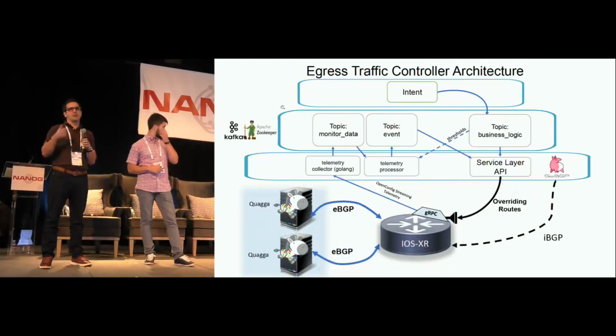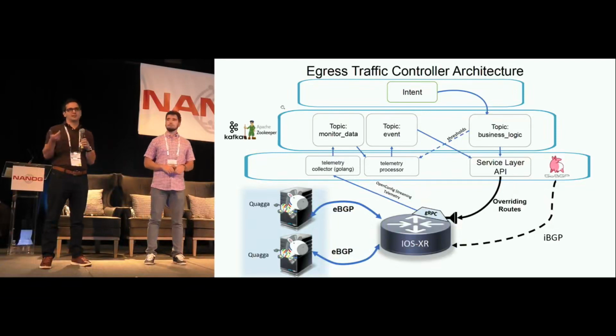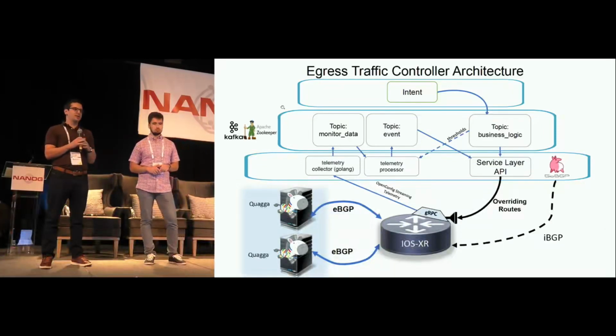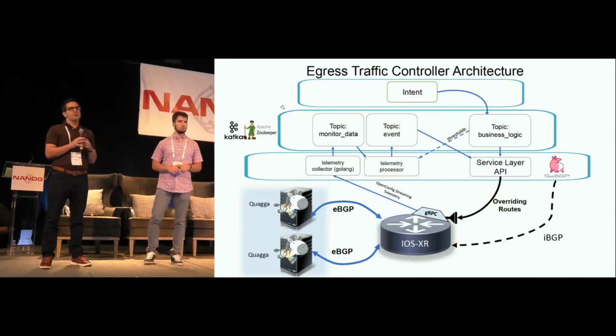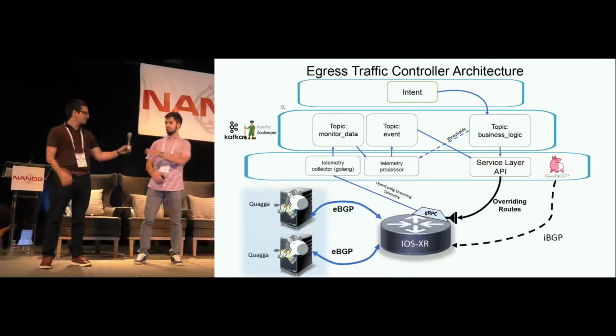Then another microservice listens to this specific topic and triggers changes based on the nature of the event. We wanted to use the Cisco Service Layer API to program the FIB on the router, but also do it through GoBGP, so you can use either method to program the routing table. So I'll hand it off.